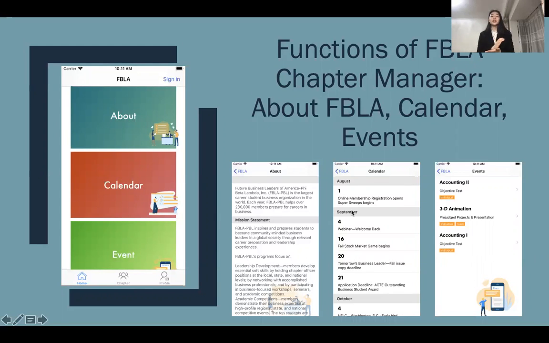The calendar includes all the important dates about FBLA. And for the events, when a member clicks on an event they want to attend, they can get more specific information about it and sign up by clicking the button at the bottom right. Chapter members can check the calendar and schedule their preparation process, and the events bring a lot of amazing chances for the members to explore themselves and learn more knowledge.